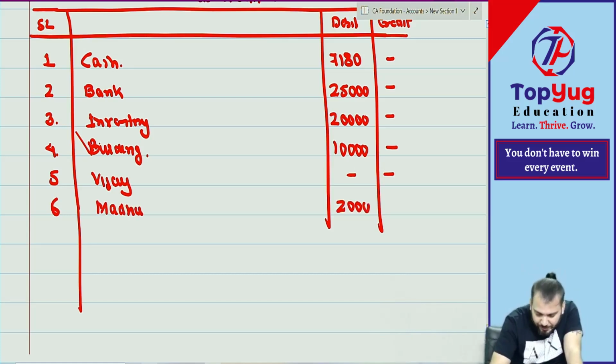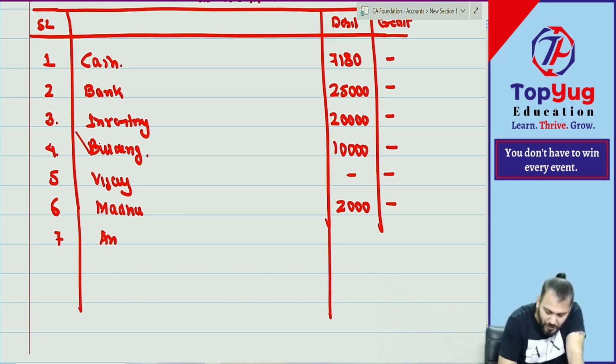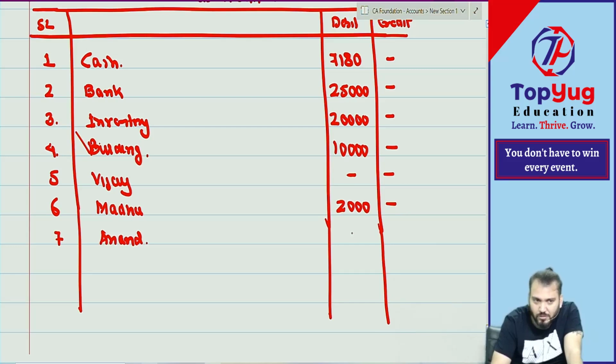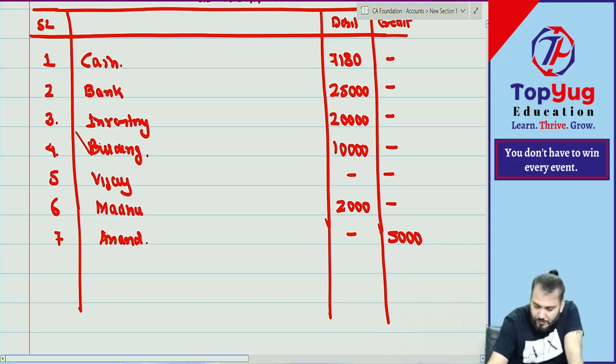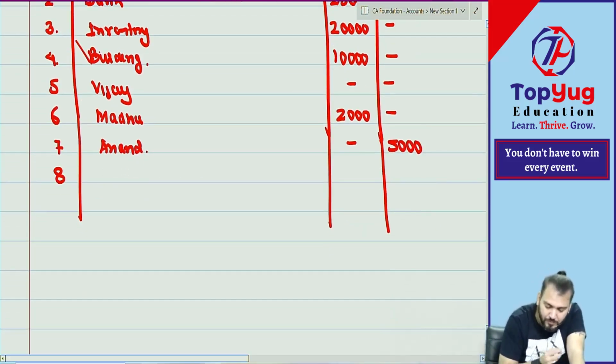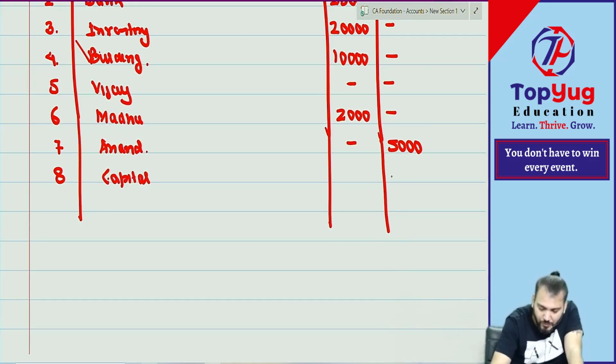Then Anand. Anand is not closed. Credit balance, how much? 5,000. Then capital: debit balance or credit balance? How much? 62,000.